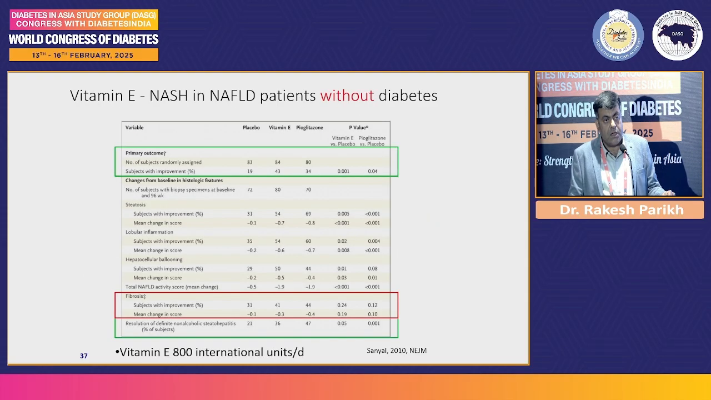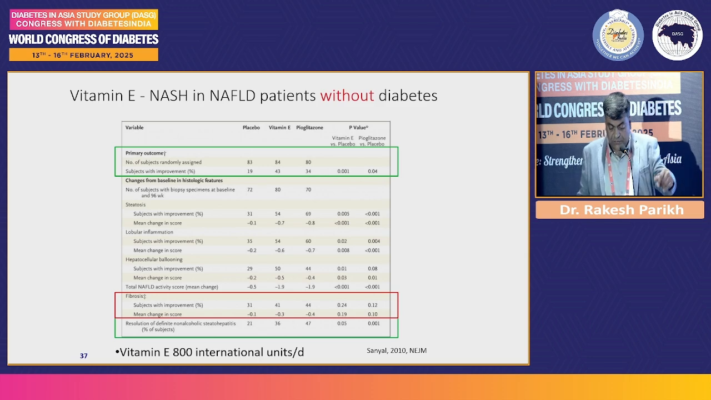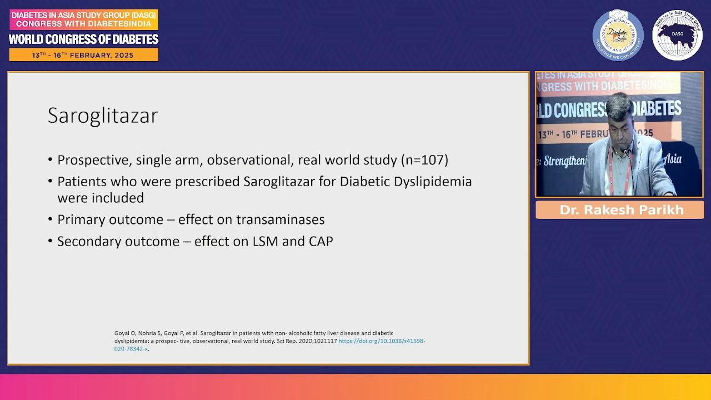But if you analyze it further without including the people with diabetes, vitamin E was also found to have benefits in terms of reversal of NASH and resolution of fibrosis also.